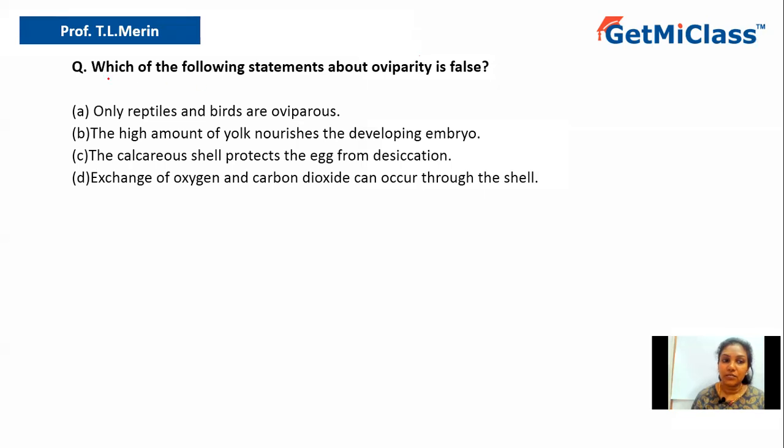So let us understand the question. It says which of the following statements about oviparity is false. So what do you understand by oviparity? Oviparity is nothing but a process of reproduction where the organism lays eggs. So the reproduction happens by laying eggs, and if the eggs are fertilized, that will give rise to the new offspring.